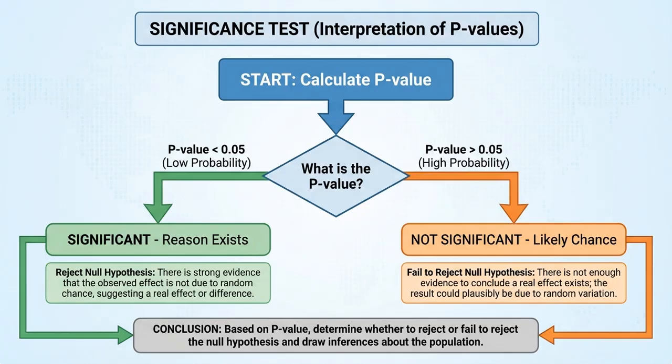So hopefully now you understand what it means when someone says the p-value is less than 0.05, therefore it is significant.